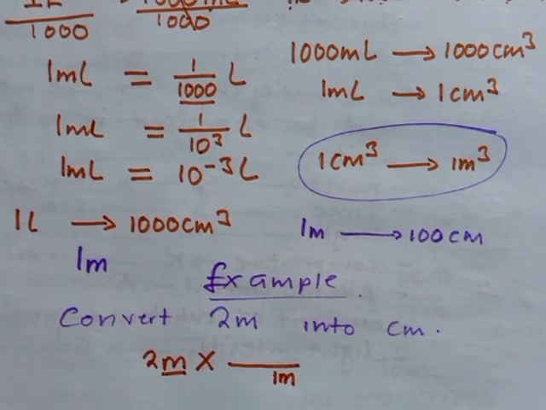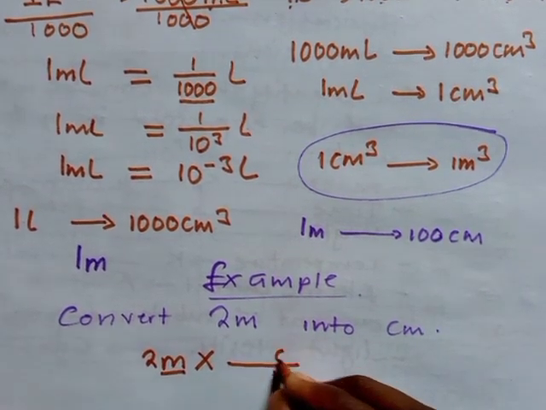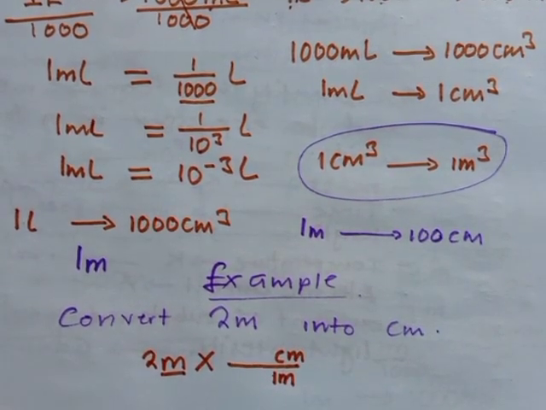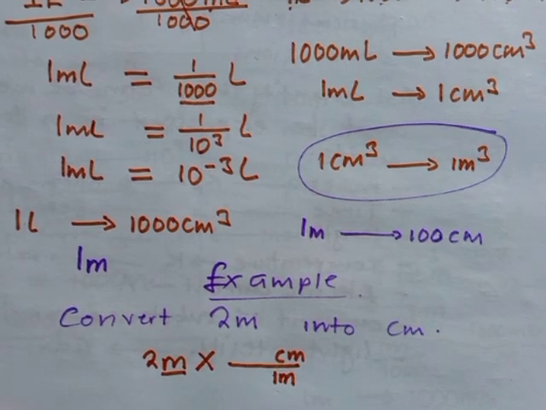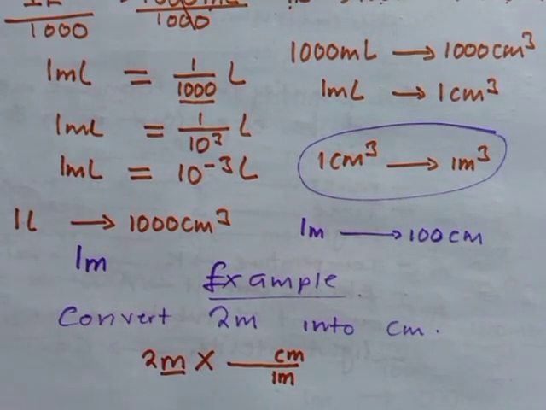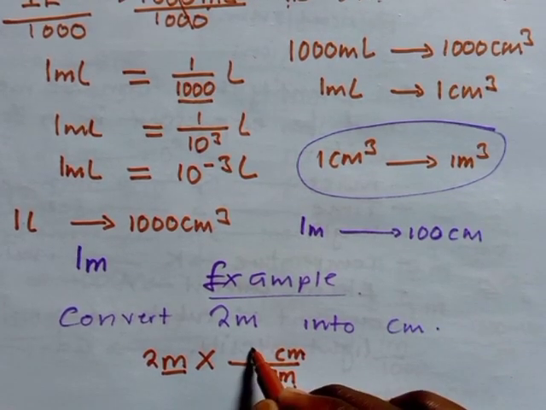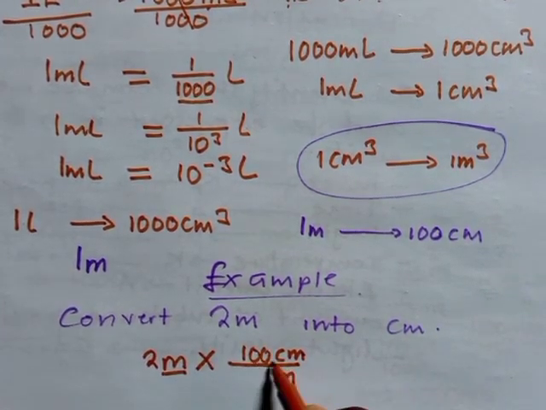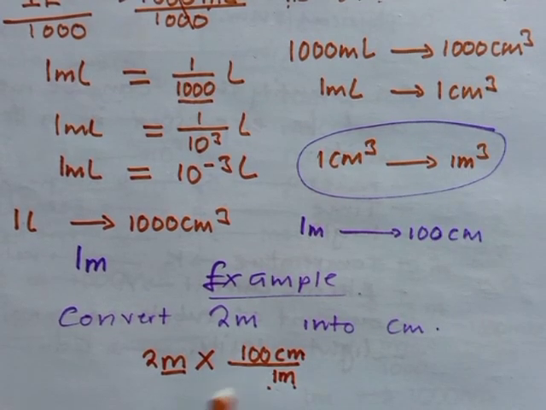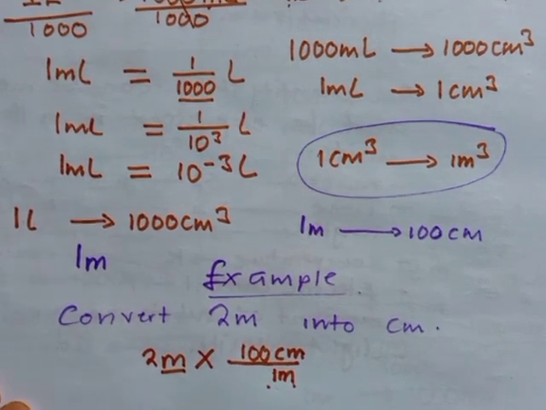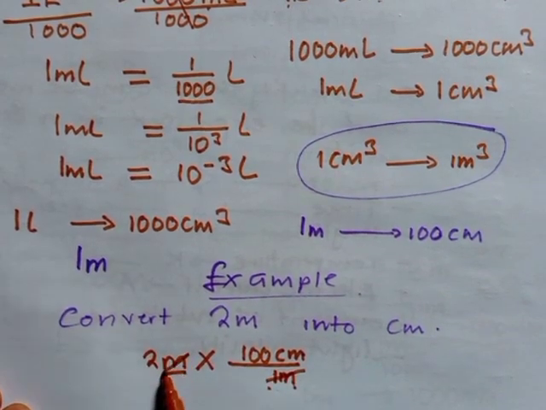Remember, you want to convert into centimeters. What are you supposed to do? I'll put centimeters on top. Now you have to concentrate on how many centimeters make up a single meter. Why are we doing it like this? Because we want to convert this one into centimeters. So how many centimeters make up a meter? We have 100 centimeters that make up a meter. I'll put 100 here. Since I have a centimeter already on top, there's no need to include a centimeter again after writing 100. So this and that are going to be cancelled.